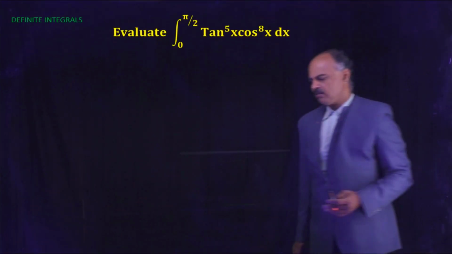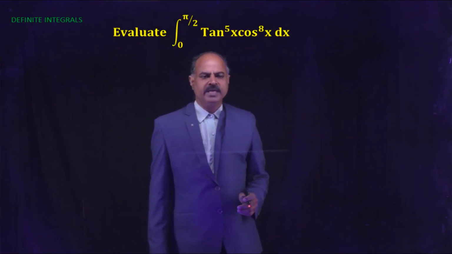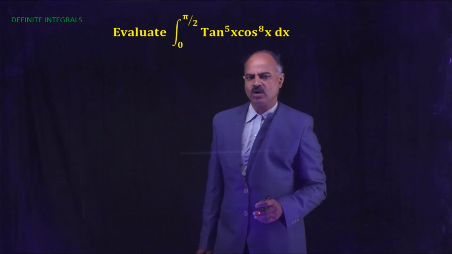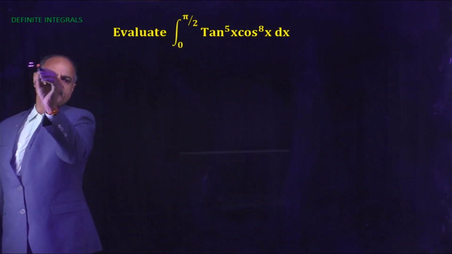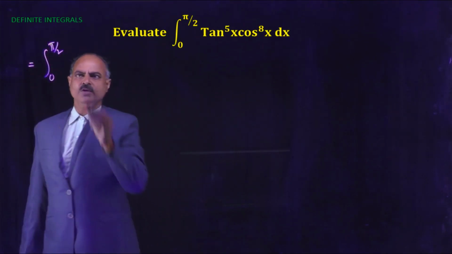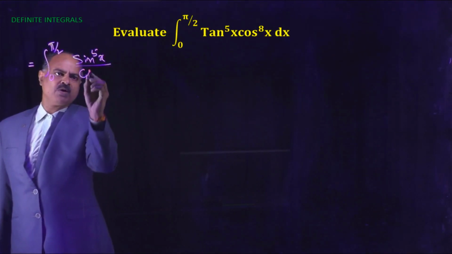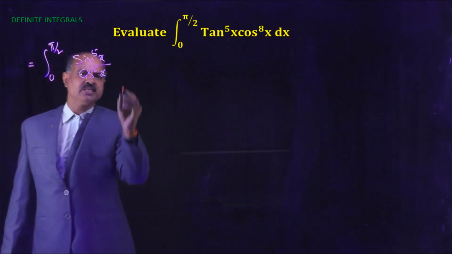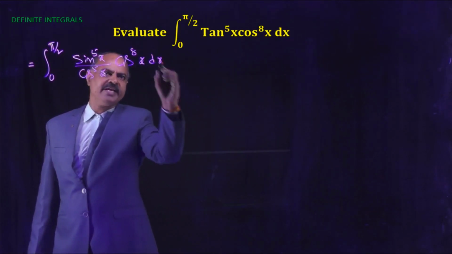Next problem, evaluate integral 0 to pi by 2 tan to the power 5x into cos to the power 8x dx. Now this is equal to integral 0 to pi by 2 tan to the power 5x, which can be written as sin power 5x by cos power 5x, into cos to the power 8x dx.